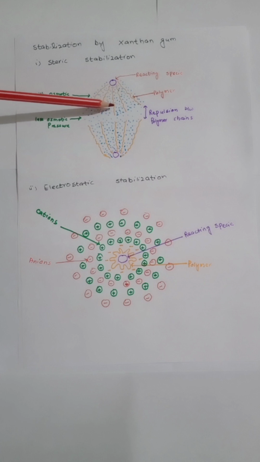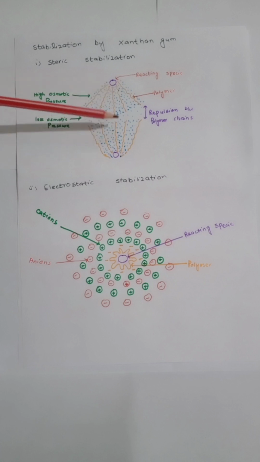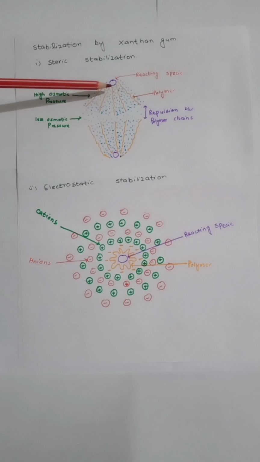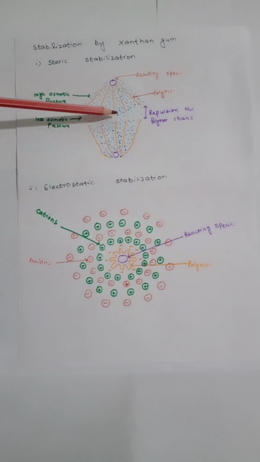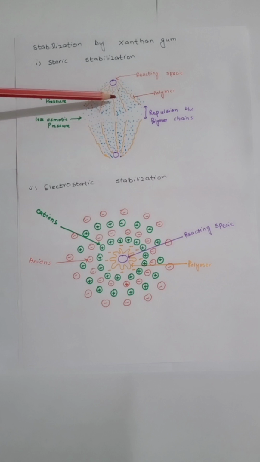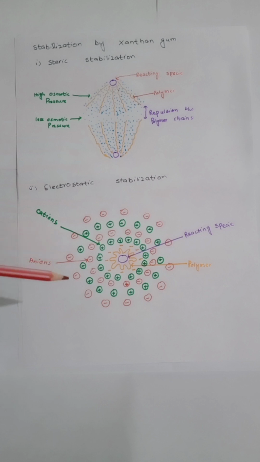In this way, xanthan gum stabilizes reacting species because, through its long chain molecules and abundant captured water molecules, it repels other xanthan gum molecules, and the reacting species remain away from each other. Another stabilization mechanism of xanthan gum is the electrostatic stabilization mechanism.